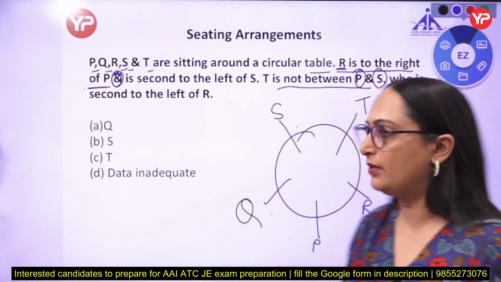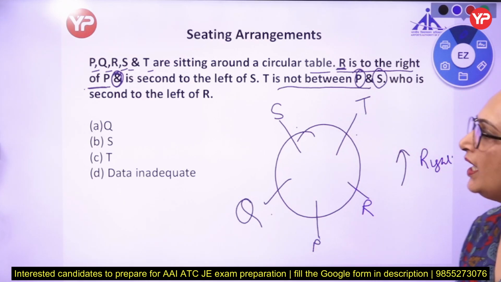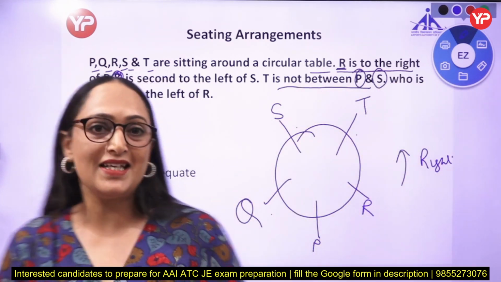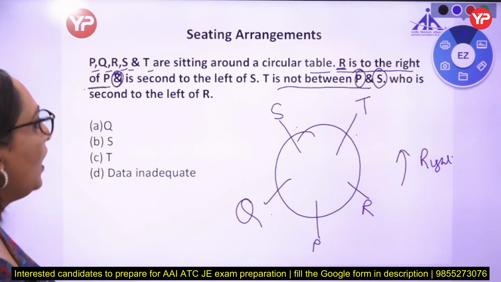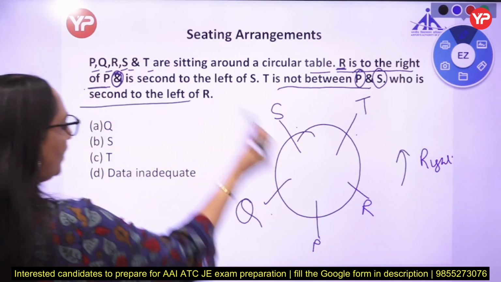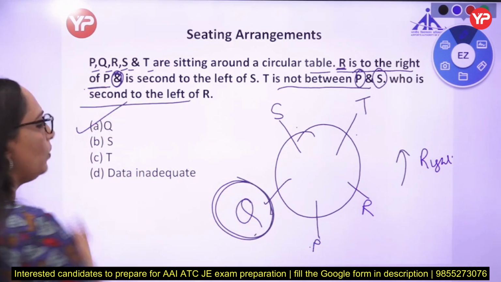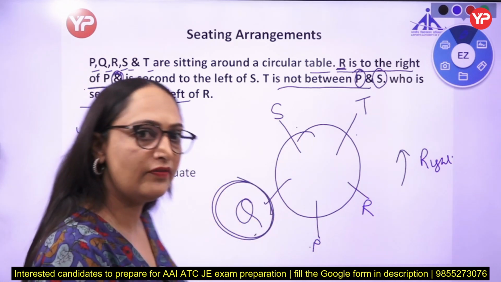So Q is here. Who is second to the left of R? In this question we have to find which person is second to the left of R. So second to the left of R, 1, 2, that is Q. So the answer is Q is second to the left of R. Clear?